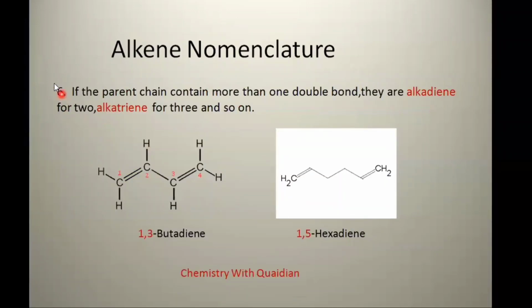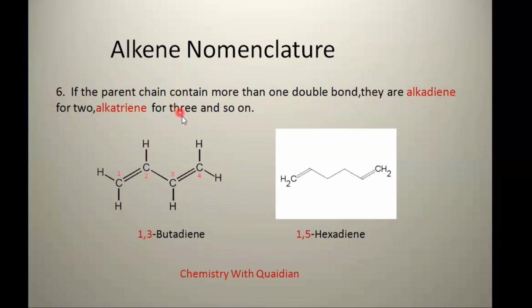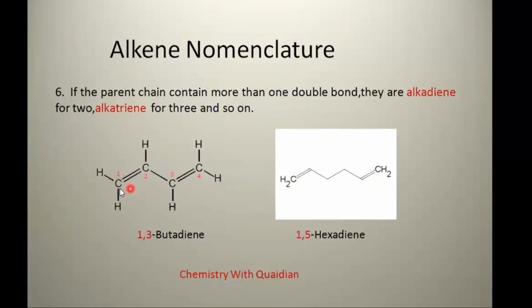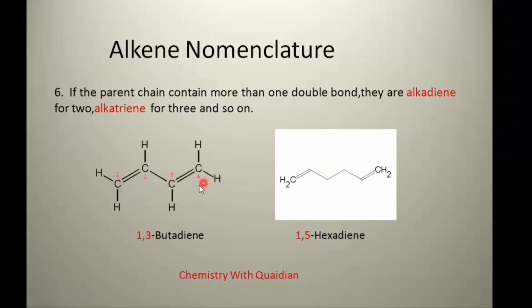So move towards the sixth important point. If the parent chain contains more than 1 double bond, they are alkadienes if it contains 2 double bonds, and if it contains 3 double bonds, then the name would become alkatriene, and so on. For example, let's discuss these examples. As this is a planar and symmetrical molecule, we can number from either right or left.